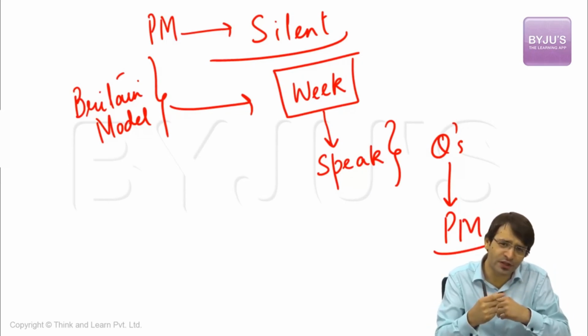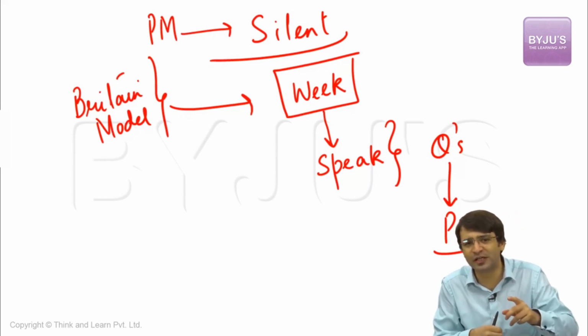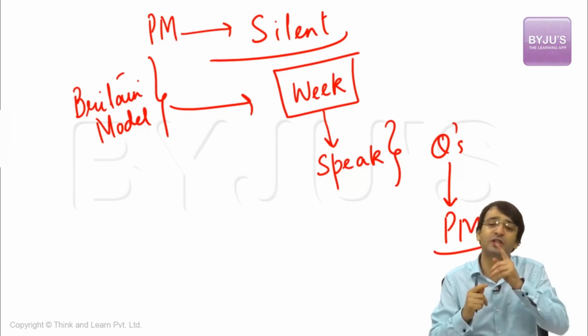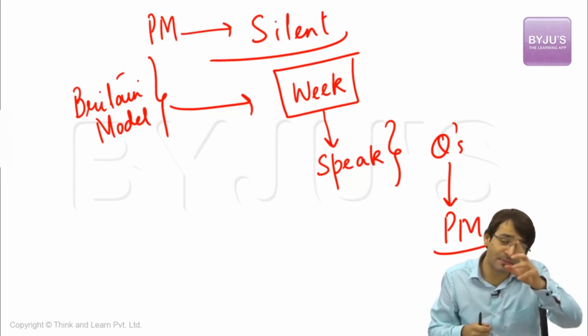And at the same time, to prevent these frequent disruptions, we have given two novel solutions. One solution is, let's have an opposition agenda. Another solution is, let's have a provision where the Prime Minister will be mandated to speak at the end of that week. Questions will be asked to the Prime Minister, and then the opposition will have no excuse to say that since the Prime Minister is not speaking, we will not allow Parliament to function.